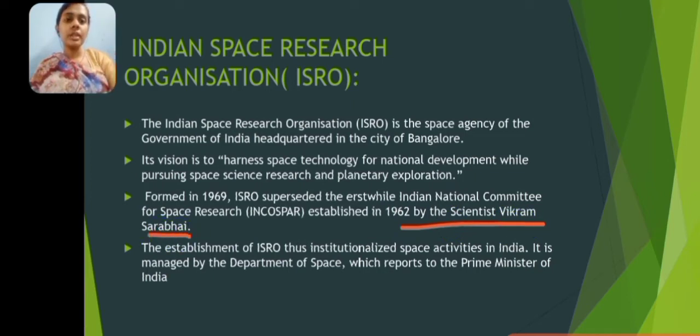So this INCOSPAR was first established, and then after that in 1969 ISRO was formed, ISRO was established.